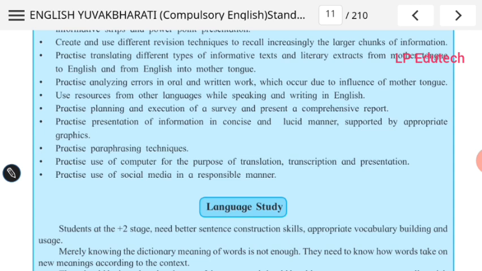Practice use of computer for the purpose of translation, transcription and presentation. So what is the difference between translation and transcription? Translation, if you are given any piece, you can translate. And transcription is whatever you listen to, you have to type it, convert it into a Word document quickly while listening. That is called transcription.